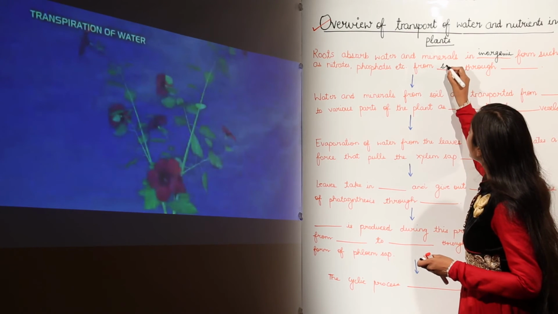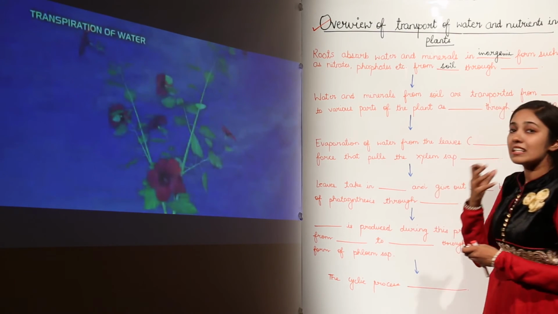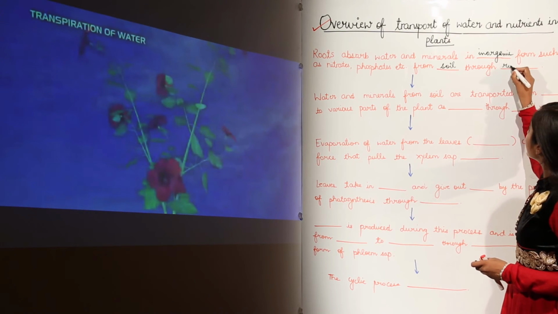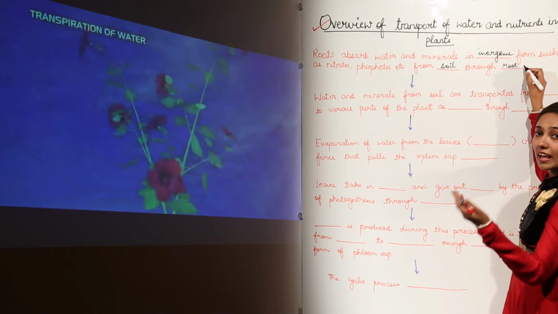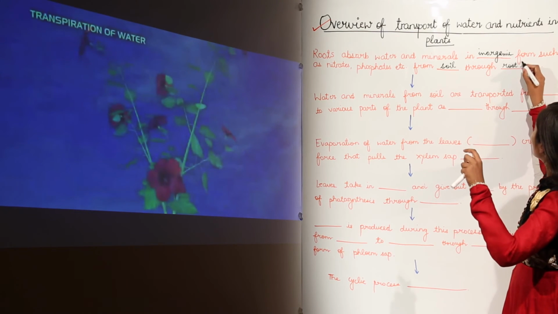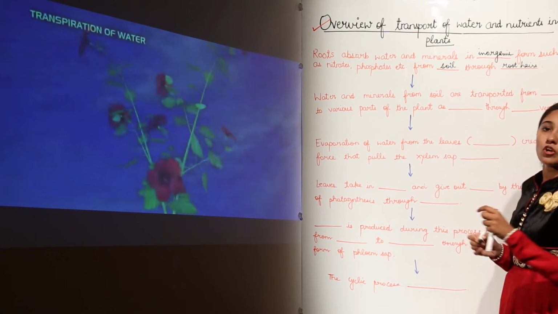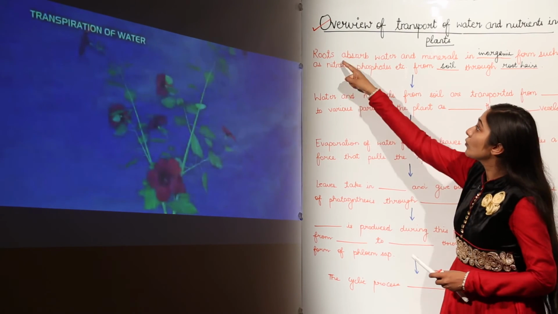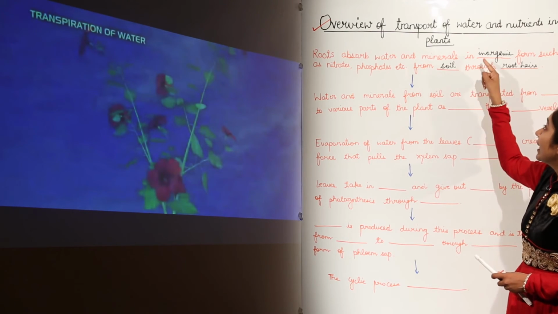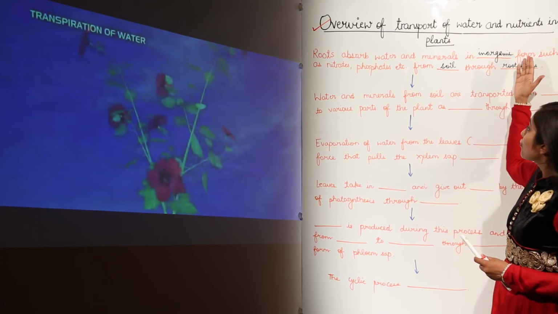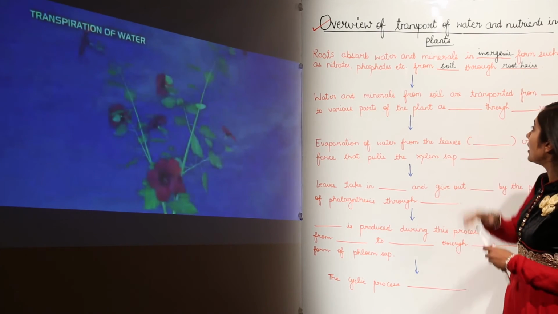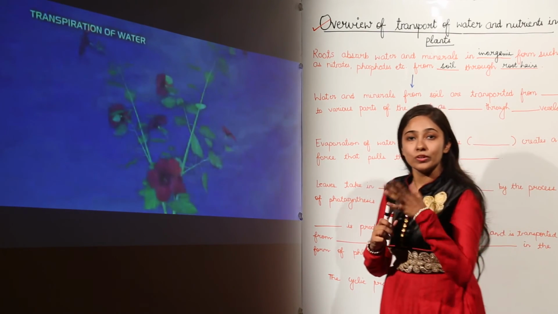From soil through, as we have discussed in the animation, root hairs, from where the first absorption is going to take place. So the first step is roots absorbing water and minerals in inorganic form from soil through root hairs.